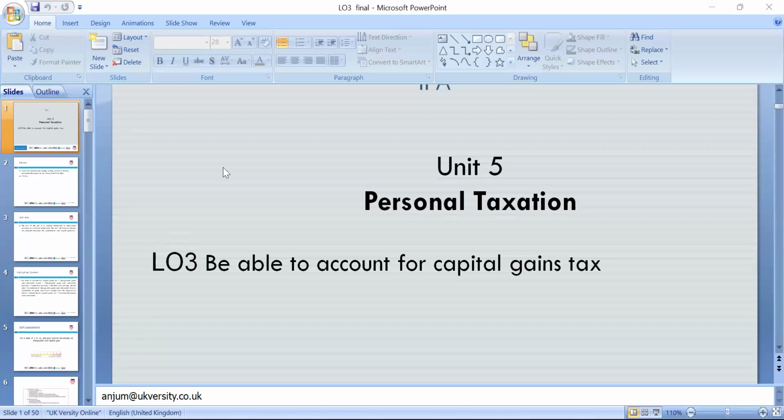This lesson we are looking at the accounting for capital gain and capital gains tax. Whenever we have a capital gain, we have to pay tax on it. Gain from the revaluation of the asset, or when you sell the property, the difference is a gain, and you have to pay the tax on it.